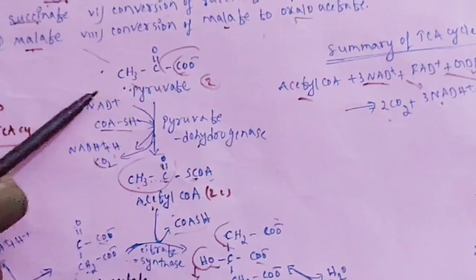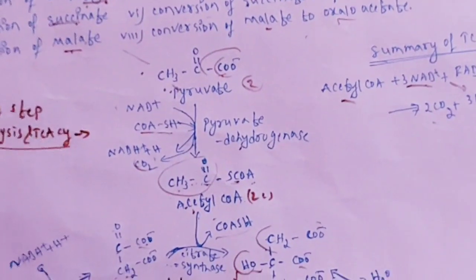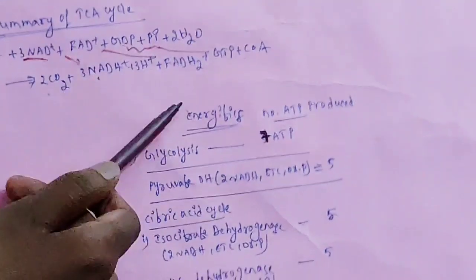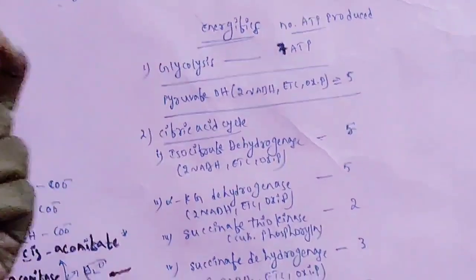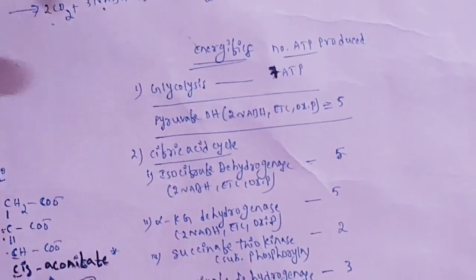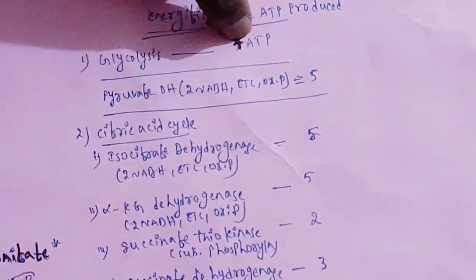Here, 2 molecules of pyruvate participating means 2 NAD are participating. If 2 coenzymes are liberated, then you can see the energetics of the number of ATPs produced in the citric acid cycle. We know that in glycolysis, 7 net ATPs are synthesized. That I discussed in my previous video.